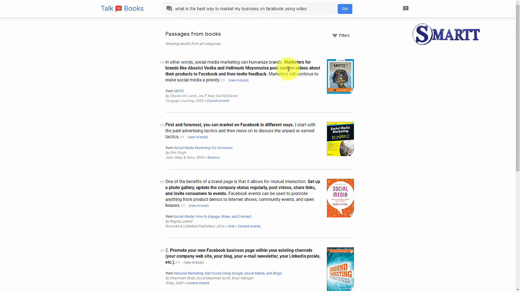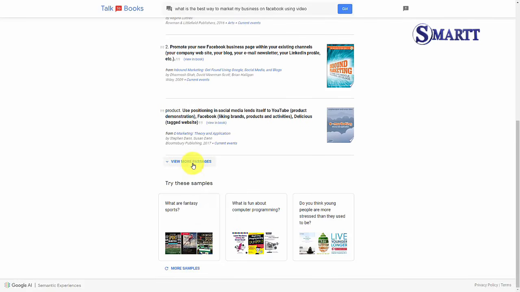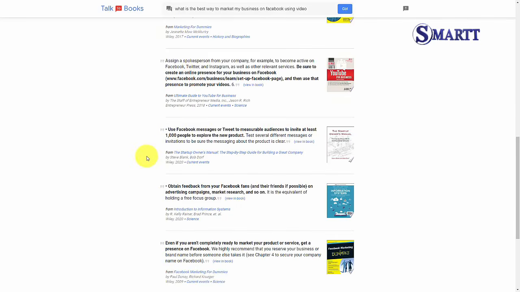What you get with this page also is a filter command. And we can click on filter. And if you have a way of filtering the information, you can do so here in this area. We can view more passages for more books. And again, these are books that we are going to cite directly inside of whatever artifact that we are producing. And in some cases, we may even link back to the book, either with an affiliate link, but definitely with some kind of credit to the author.